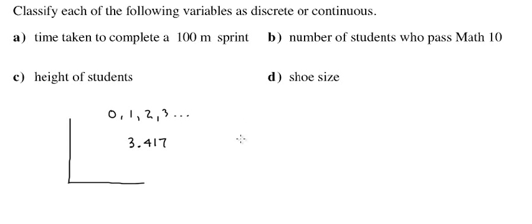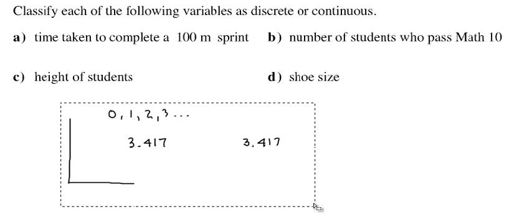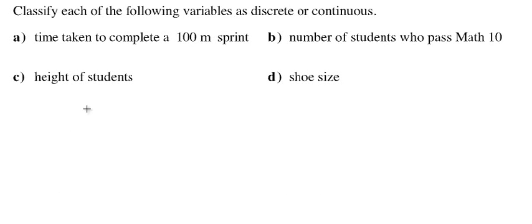On the other hand, if you're talking about the time it takes to do something, and you say it took 3.417 seconds, sure, you can have a fraction of a second. It happens all the time. And you can have any number of fractions of a second. There's really no number of seconds that wouldn't be permissible as a measurement. So let's take a look at their examples and see if they can stump us.